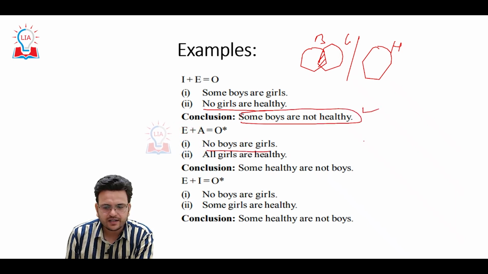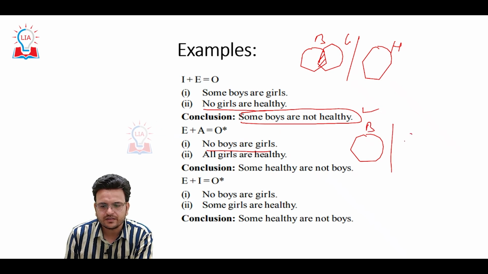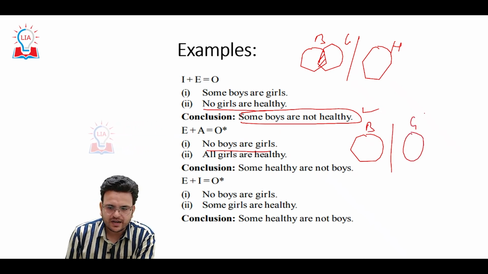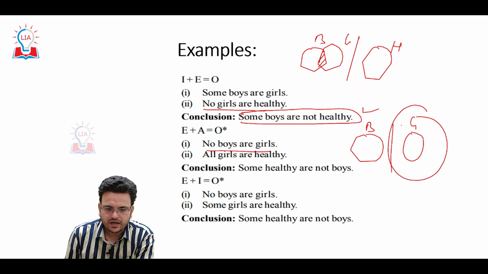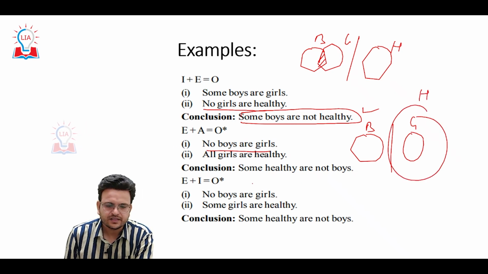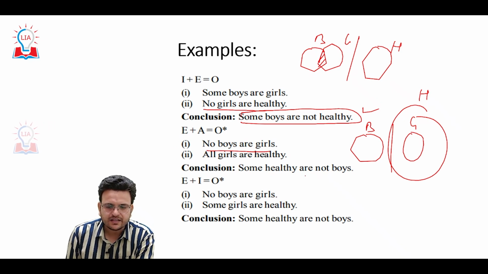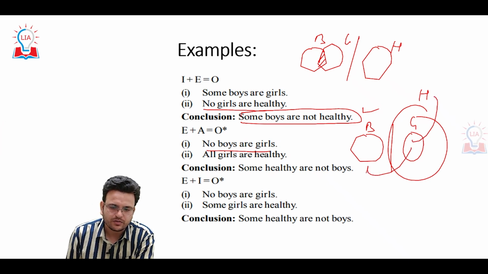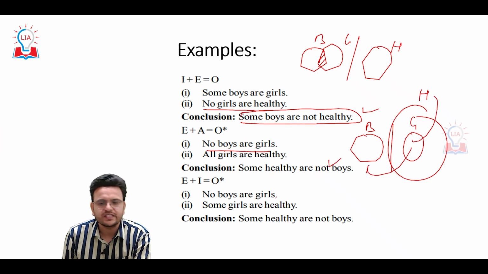Next, no boys are girls, so boys and girls are totally separated, and all girls are healthy. Some healthy are not boys, because the girls who are healthy cannot be boys. So that conclusion we can draw.